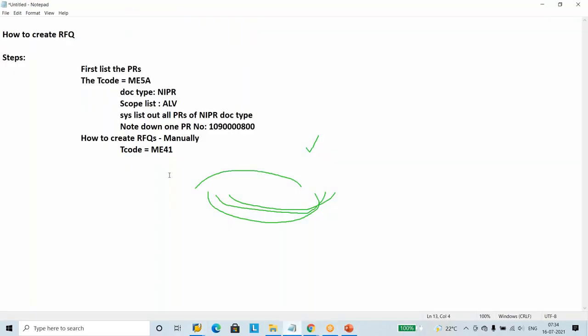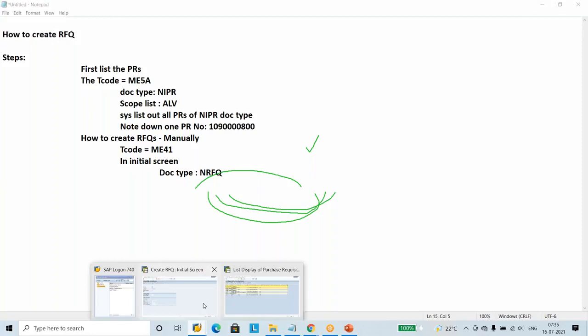So in the initial screen, enter the document type. Here it is the Nissan RFQ, NRFQ, because we set the number range and everything with this one.